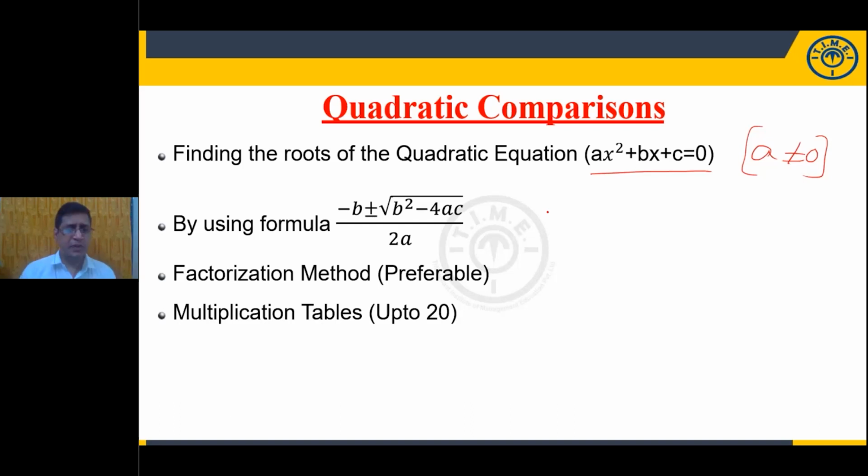So what are the different ways? One is using the formula. Of course, you are aware of this formula, and most students are comfortable applying it. But in competitive examinations, please avoid the formula. Try to answer the question using the factorization method. The factorization method is preferable. Don't try with the formula.